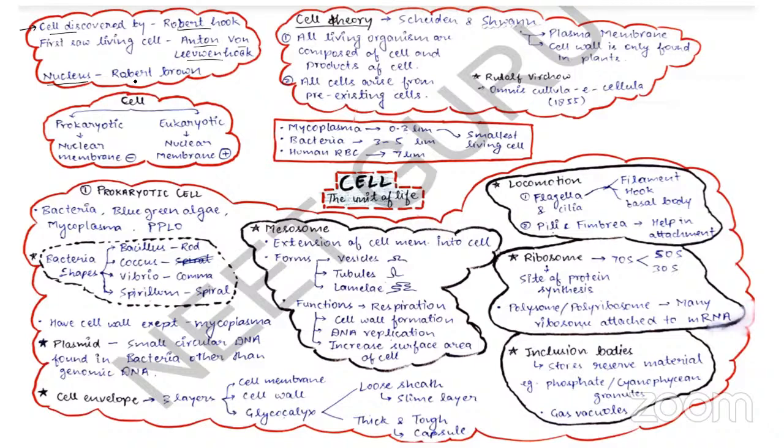Keith Porter discovered the endoplasmic reticulum. Camillo Golgi discovered the Golgi apparatus. Similarly, George Palade first observed ribosome. Chromatin was first observed by Fleming. These are the names of the scientists.